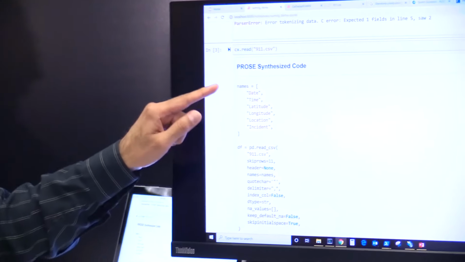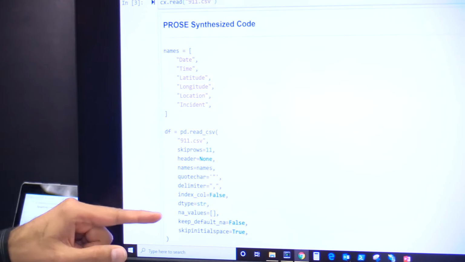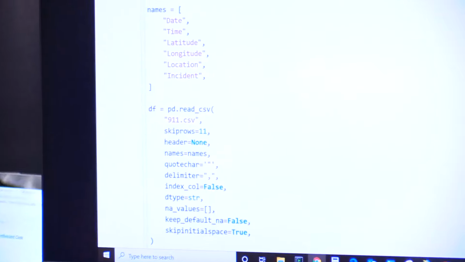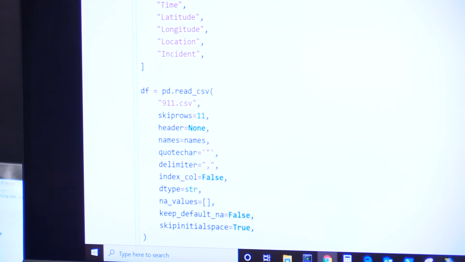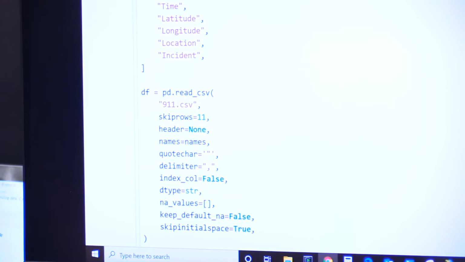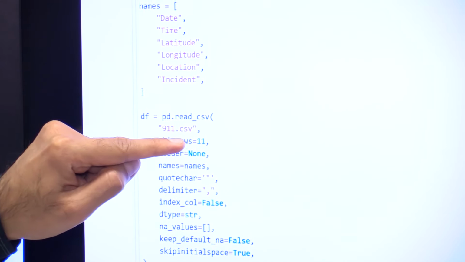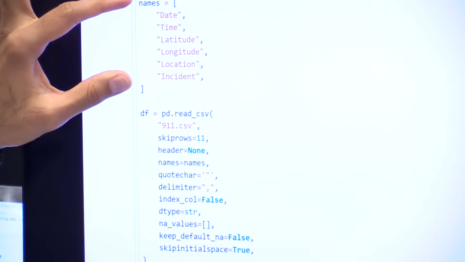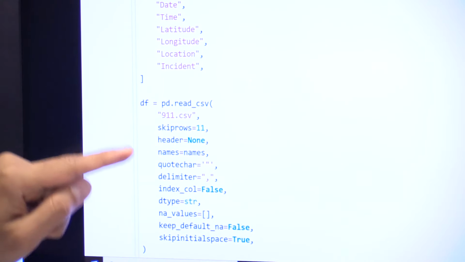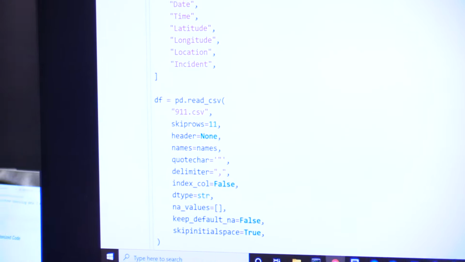So note that this is not any arbitrary parsing code, but this code actually uses the read CSV API that I was trying to use earlier, except that the program synthesis technology has figured out that there are 11 rows to skip, and furthermore that there is a header in the file, and these are the names of the various columns and some other important parameters here.